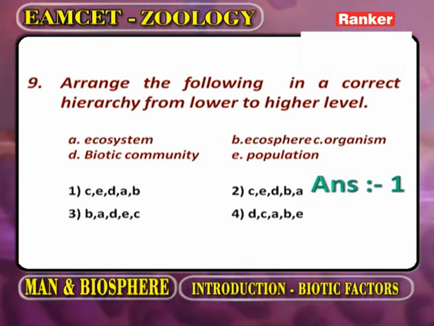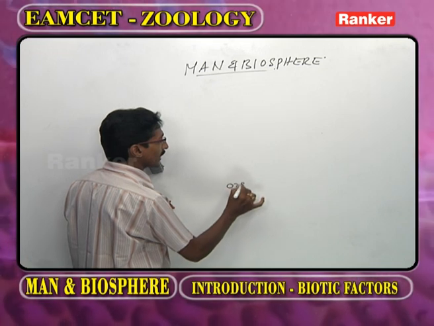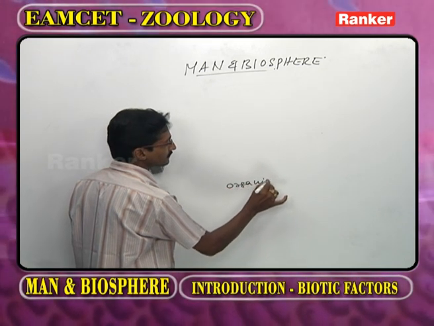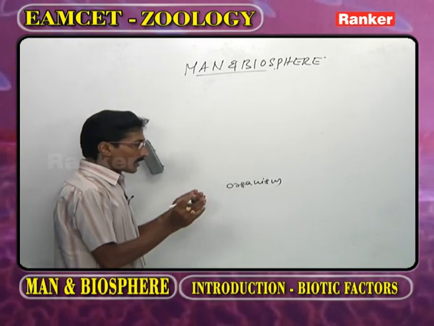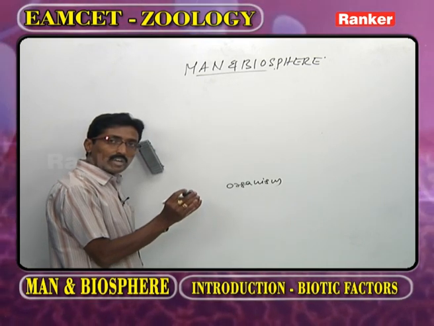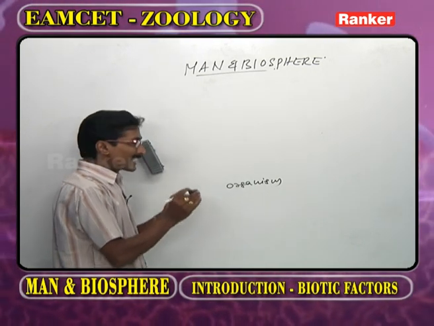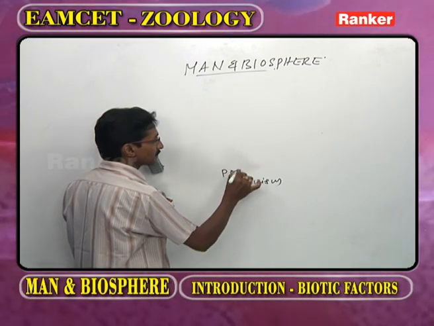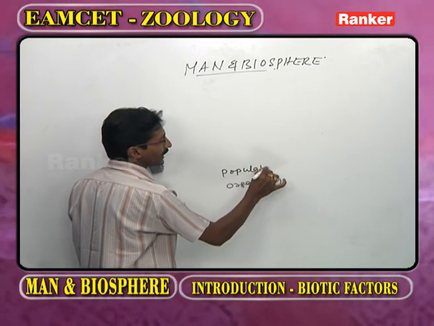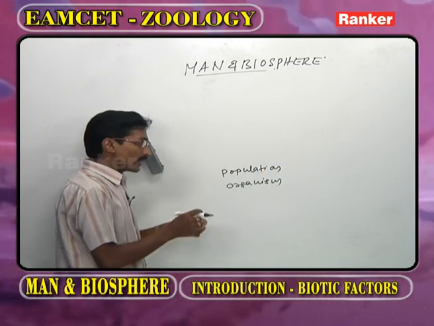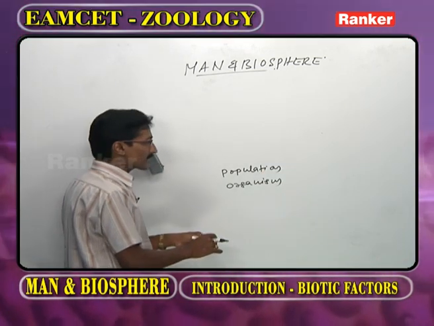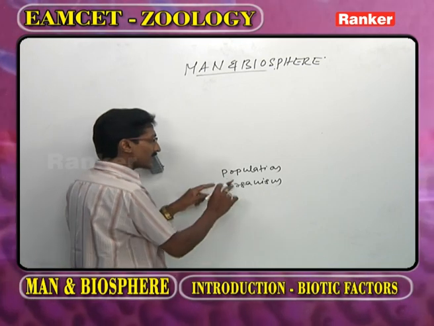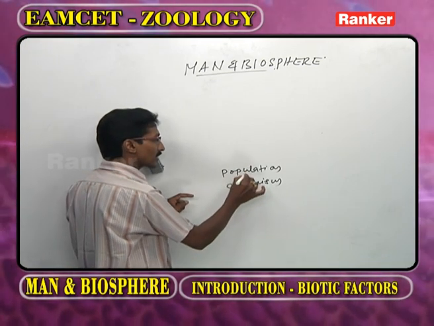Now as we observe, this one we call the organism. A group of organisms belonging to one species, the species is in the form of population. Now this one we call population. Individuals of one species, or the species is in the form of population.